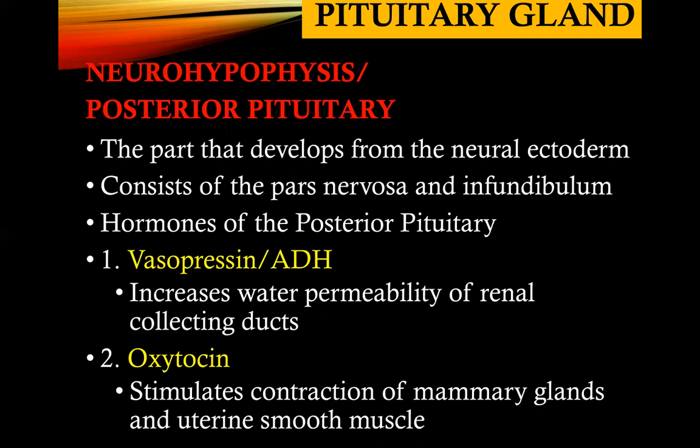Oxytocin is actually responsible for induction of labor in pregnant women, as it stimulates the contraction of your uterine smooth muscle. Usually, if you have a uterine contraction every 5 minutes, that pregnant woman will enter the state of active labor, and that is because of the hormone oxytocin.